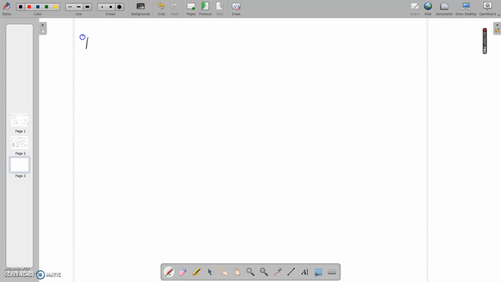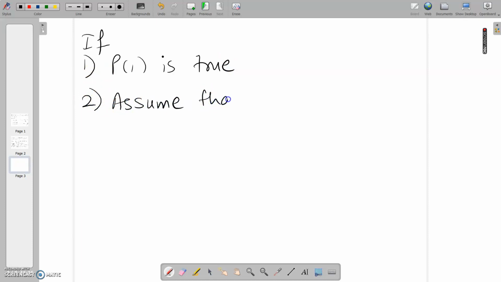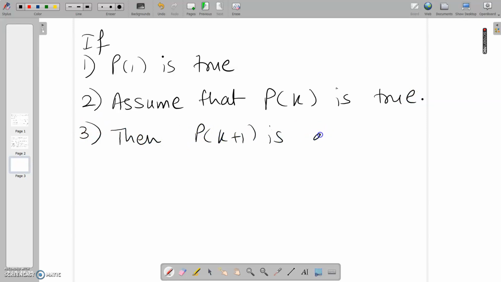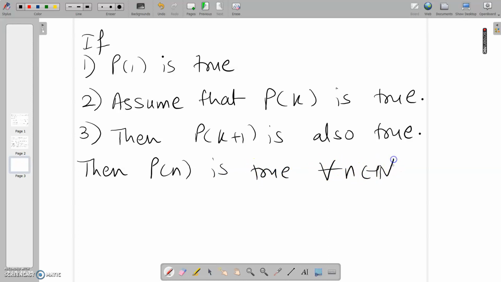Sometimes it is written as: if the first step P1 is true, second step, assume that P of k is true, then P of k plus 1 is also true, then P of n is true for all n belongs to N. So when we start from n is equal to 1, assume that the result is true for n is equal to k, and prove that the result is true for n is equal to k plus 1, this whole concept is called the first principle of mathematical induction.